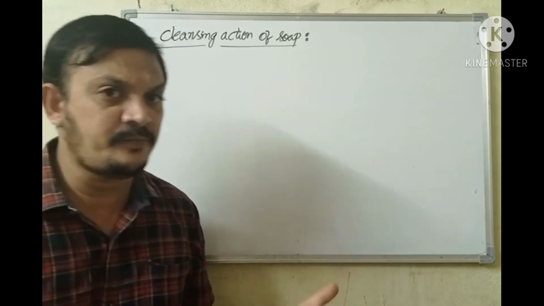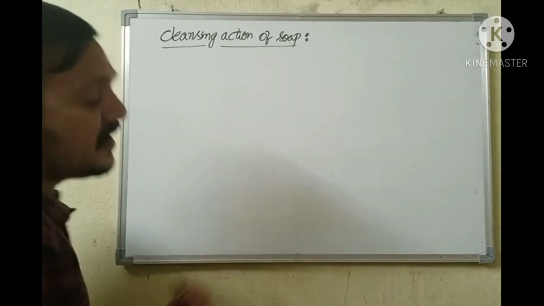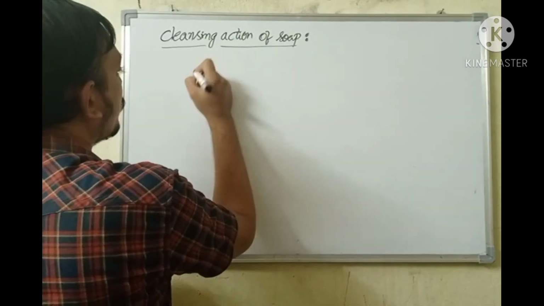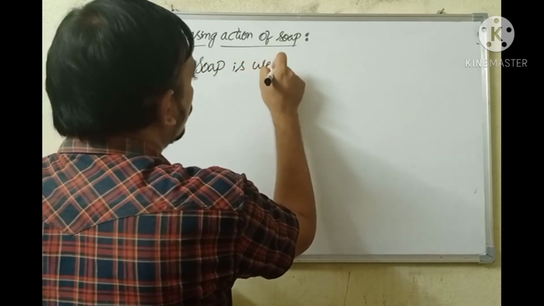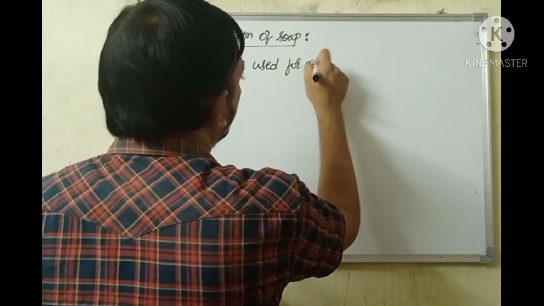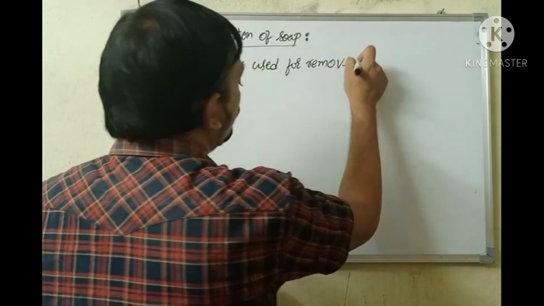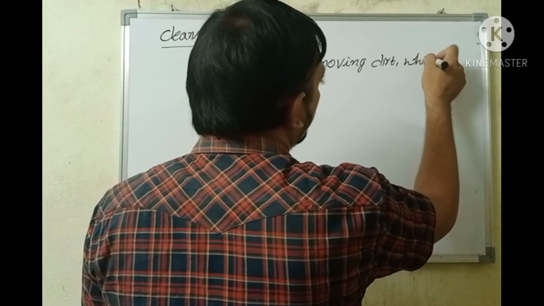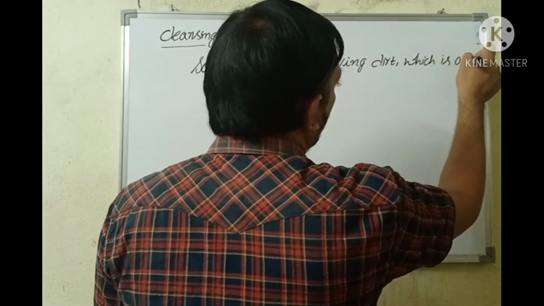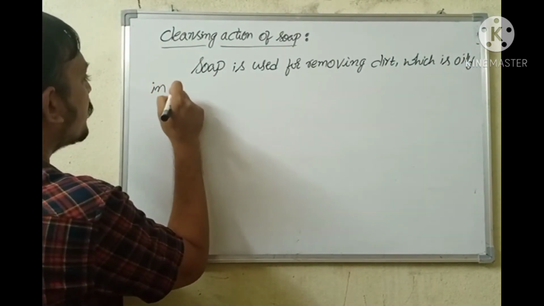So let's brief what we have discussed until now. Cleansing action of soap. Soap is useful for removing dirt, which is oily in nature.